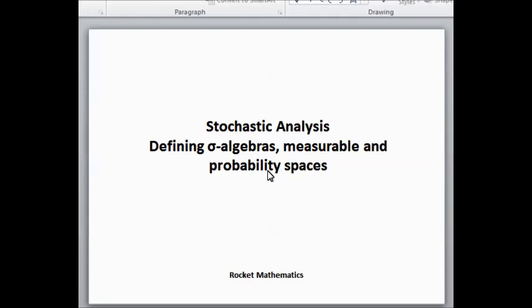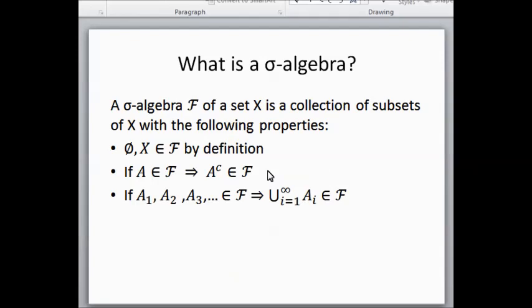Measurable and probability spaces. These concepts are necessary for converting abstract probability theory into formal mathematical definitions. Before getting deeper into stochastic analysis, we should introduce some basic concepts taken from measure theory and functional analysis. We are going to begin by defining the sigma algebra.